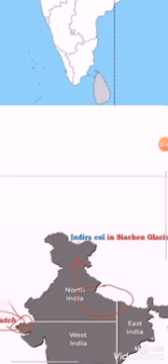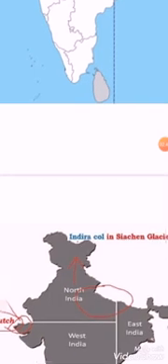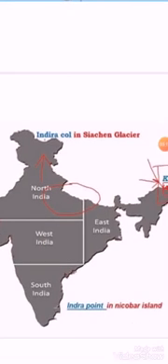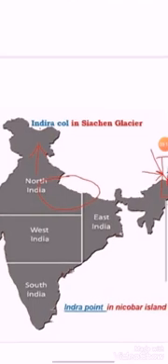And next are the northern, southern, eastern and westernmost points of India. First of all, we discuss the northernmost point of India. It's Indira Col, which is located in the Siachen Glacier. And in the southern side, it's Indira Point, which is located in the Nicobar Island.